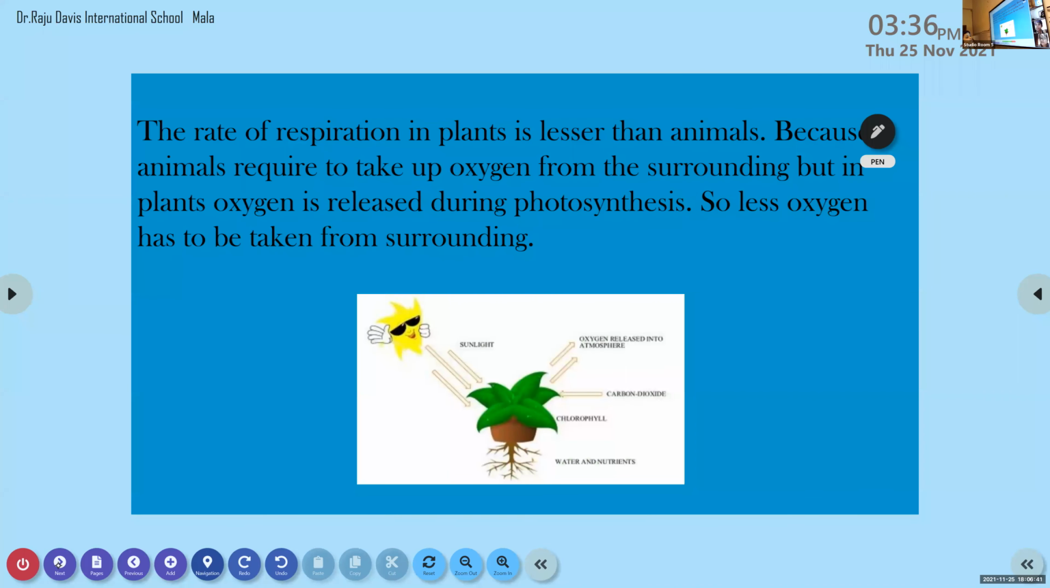The rate of respiration in plants is actually lesser than that of the animals, because animals are required to take up oxygen by the process of respiration. But in the case of plants, we know that they give out oxygen as a result of photosynthesis. So we can say the rate of respiration is less in plants as compared to that of the animals.